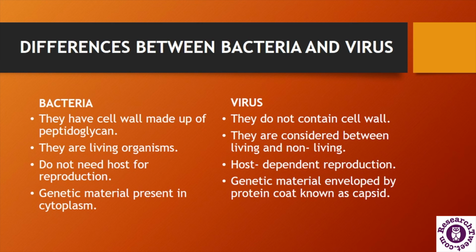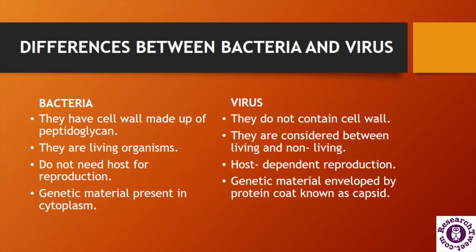Now the bacteria have genetic material of DNA or RNA, and this genetic material is present in the cytoplasm of the bacteria. But in the case of virus, it does not contain any cytoplasm, and the genetic material of these viruses is enveloped by the protein coat, which is called the capsid.